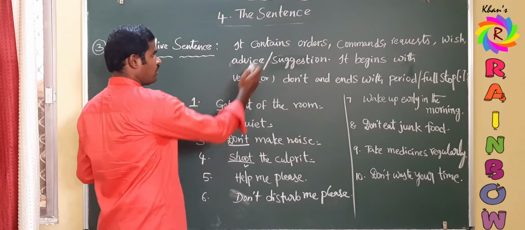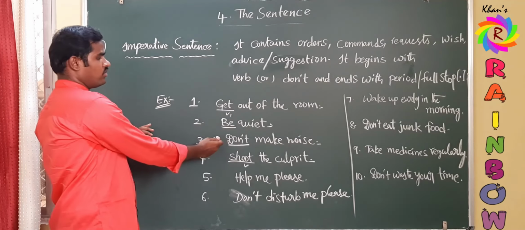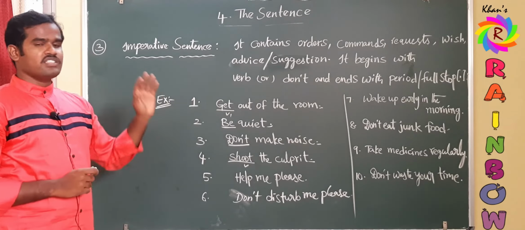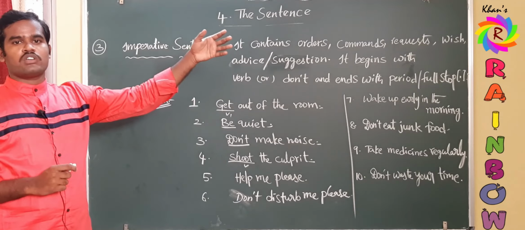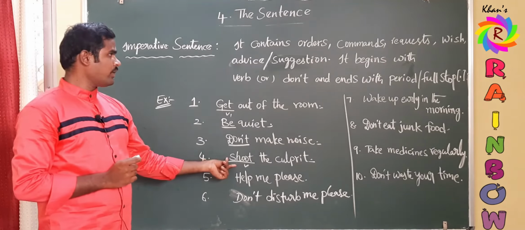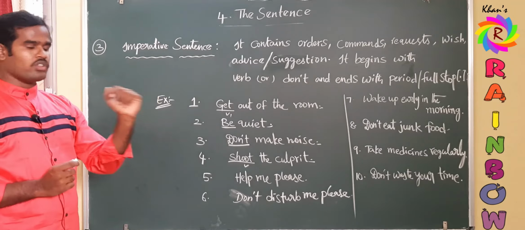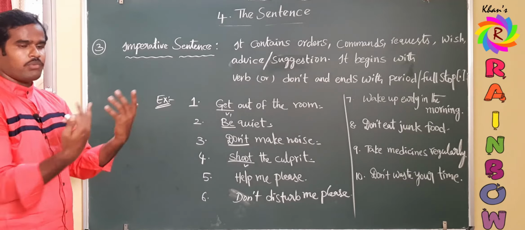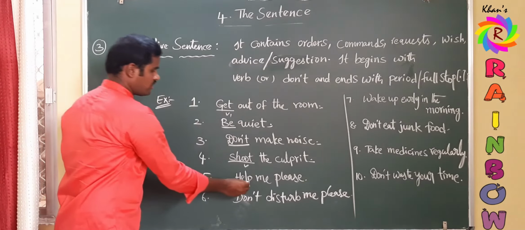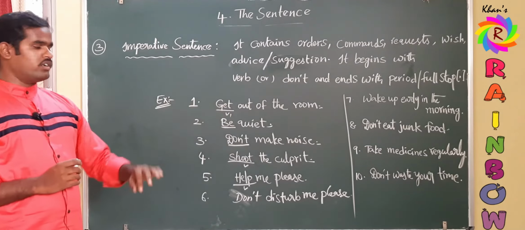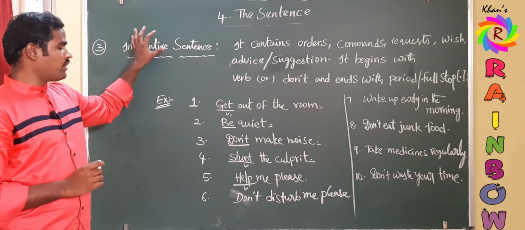See, the first two are orders, the third one is also an order, the fourth one is a command. A command is given by superior officers to his or her subordinates. So this is a command, shoot the criminal, shoot the culprit. And coming to the fifth one, help me please, I am requesting. So next is requests. Help is a verb and it is ending with a full stop, period. So I can identify this as an imperative sentence.